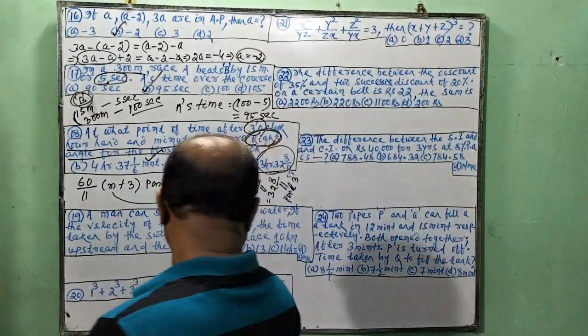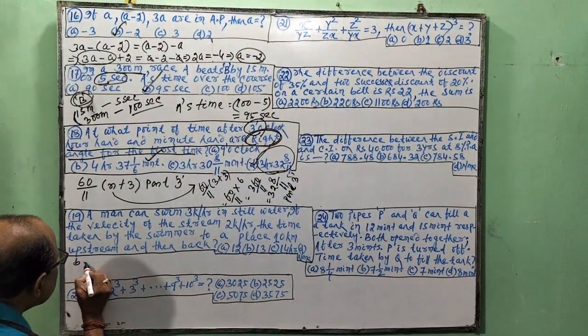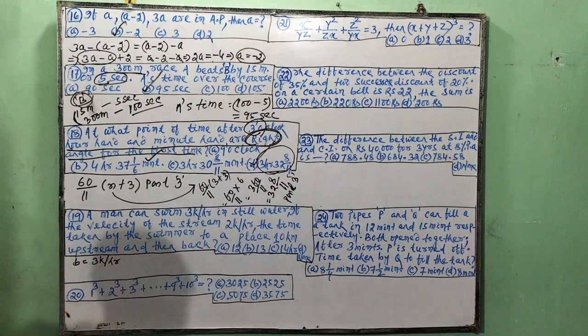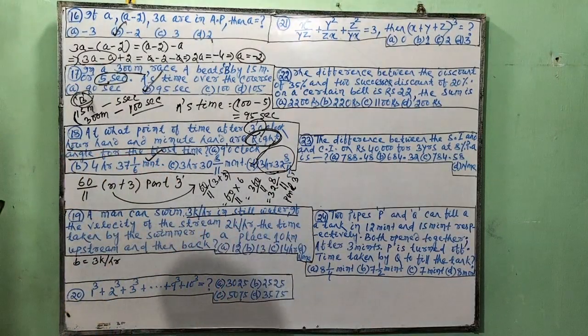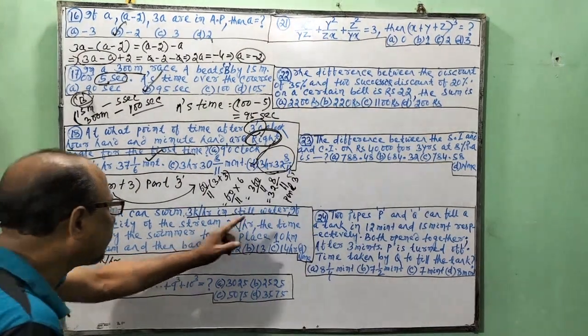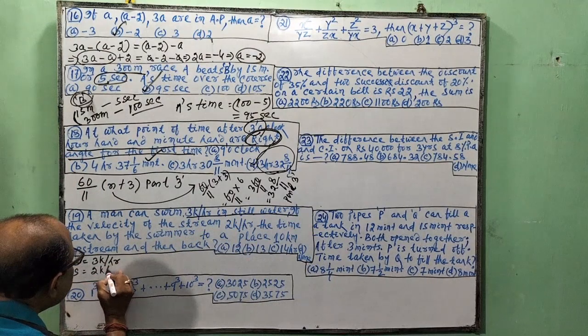Next. A can swim 3 kilometers per hour in still water. This is the man and boat problem. The velocity of the stream is 2 kilometers per hour.